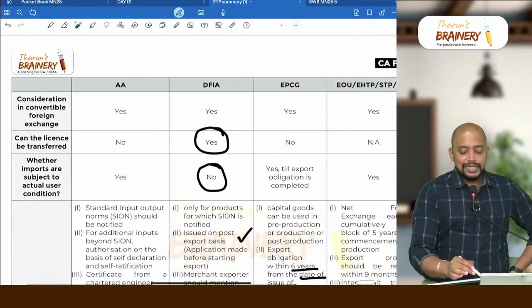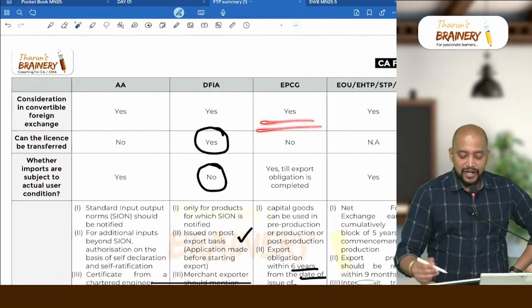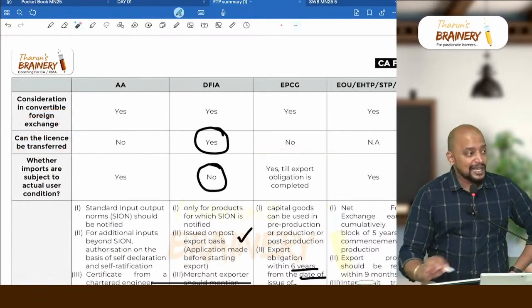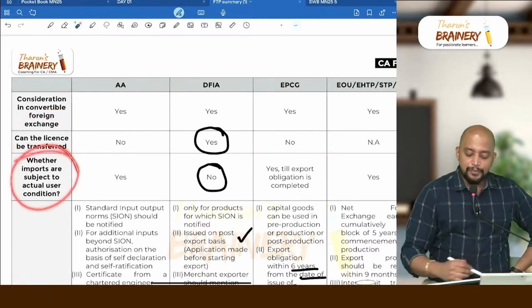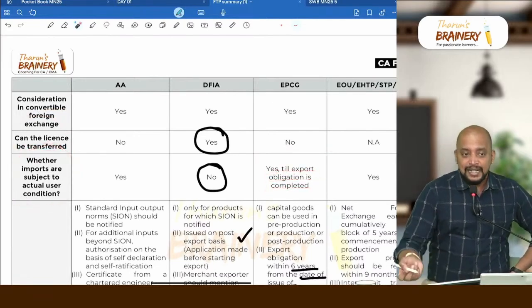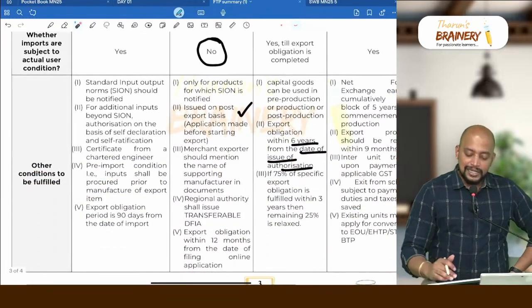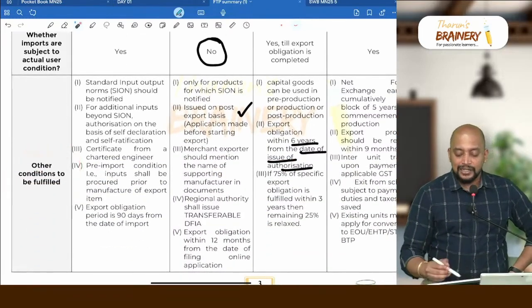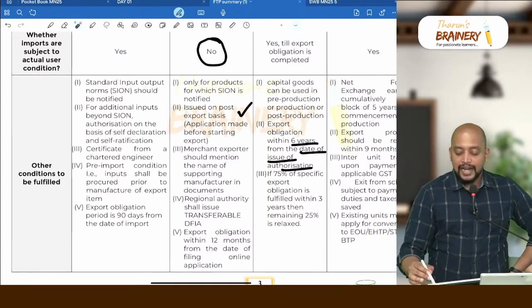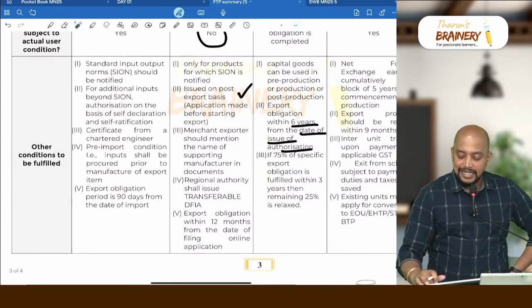Then how should the consideration be? Convertible foreign exchange. Can the license be transferred? No, the license cannot be transferred. Whether imports are subject to actual user condition? Yes, till the export obligation is completed. And what are the other conditions to be fulfilled? Capital goods can be used for pre-production, production or post-production, and export obligation should be achieved in 6 years.